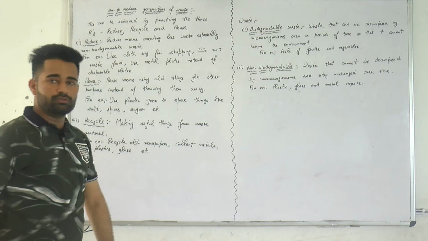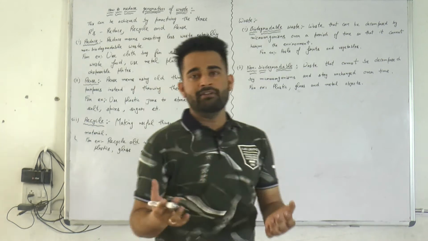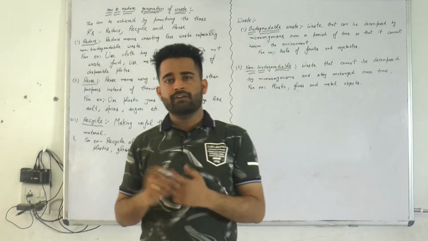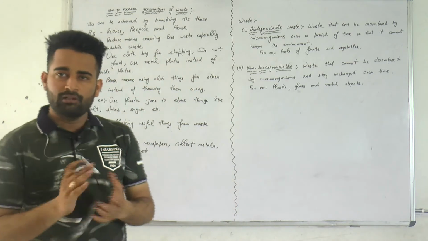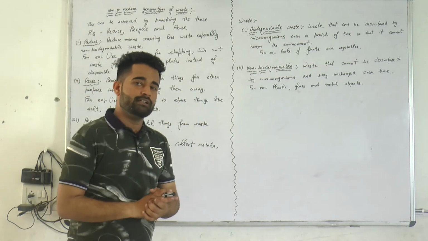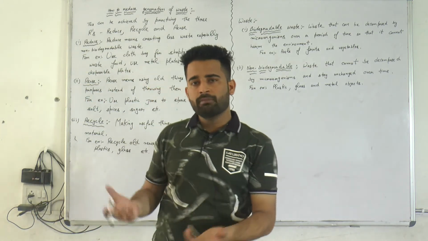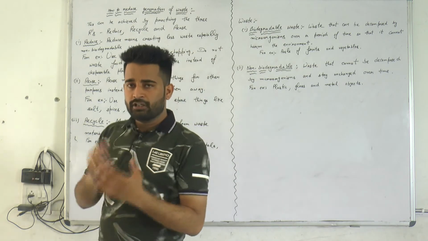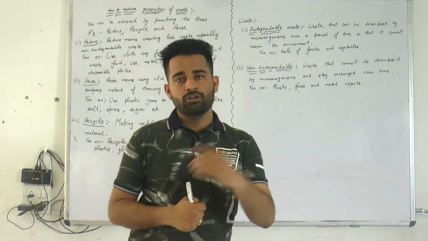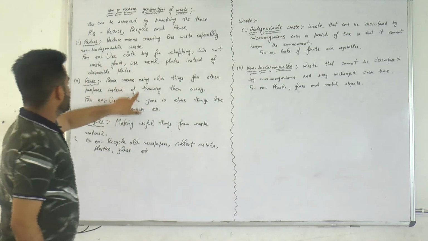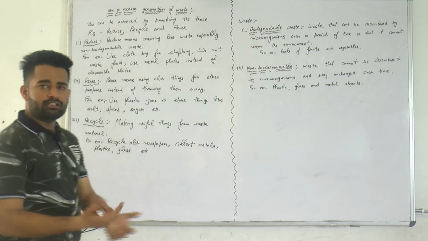Second one is reuse. Reuse means using again. For example, we have taken a container of pickle from the market. When the pickle is finished, we should not throw that container. We can use that container to store salt, sugar, pulses, spices, anything you can store in it. Reusing means using again anything that can be used. Do not throw that.